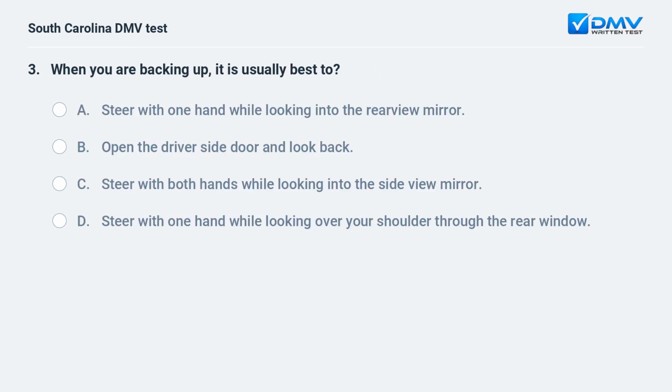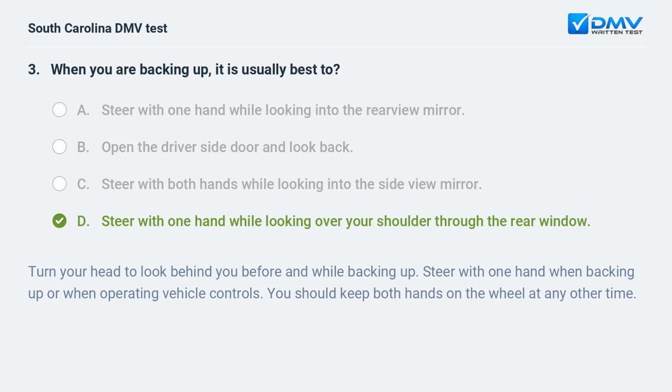When you are backing up, it is usually best to A. Steer with one hand while looking into the rearview mirror. B. Open the driver's side door and look back. C. Steer with both hands while looking into the side view mirror. D. Steer with one hand while looking over your shoulder through the rear window.